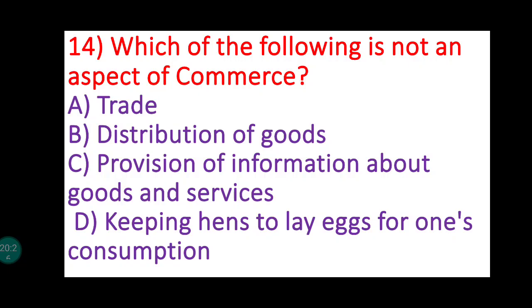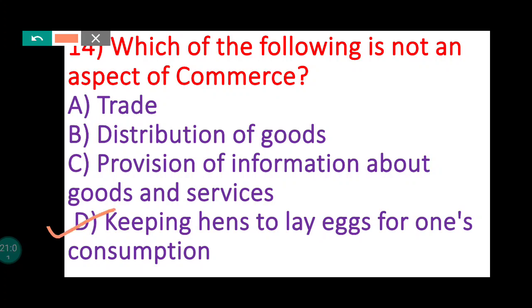Moving to the further one, MCQ, which of the following is not an aspect of commerce? So there are options given: trade. See, we already saw that trade is an aspect of commerce. Distribution of goods, an aspect of commerce. Provision of information, that is advertising about goods and services, it is also an aspect of commerce. So which of the following is not an aspect? So here D is given: keeping hens to lay eggs for one's consumption.